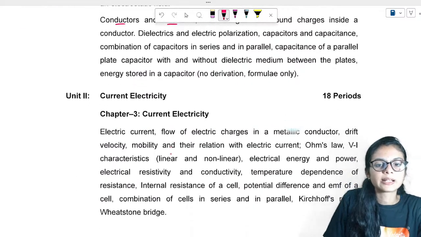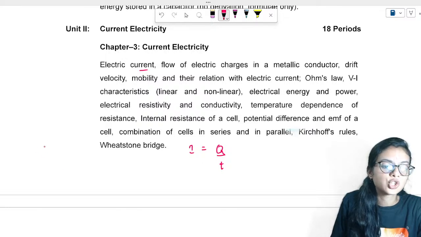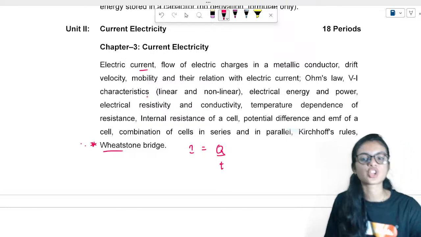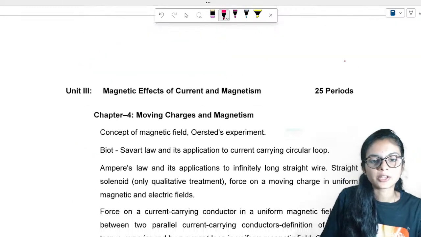Okay, then current electricity, what is electric current? Okay, I is equal to Q by T, these kinds of concepts. Wheatstone bridge, you will also do this experiment in your practicals. Okay, it is nice, Wheatstone bridge and all. You'll perform the experiments in your lab. Okay, don't worry about that.